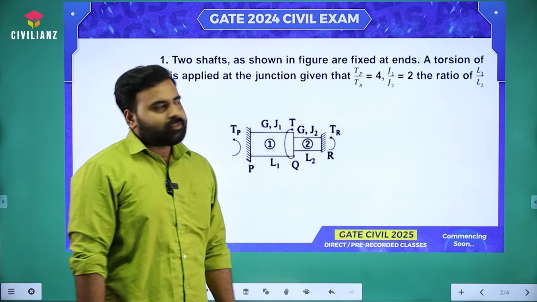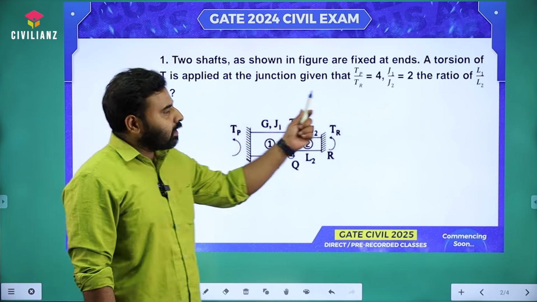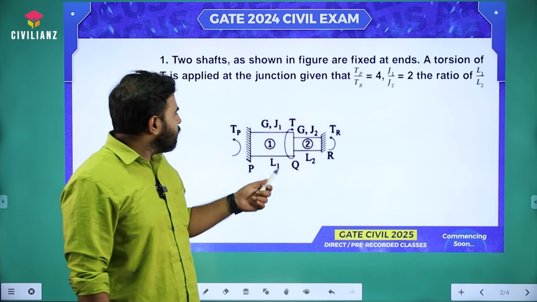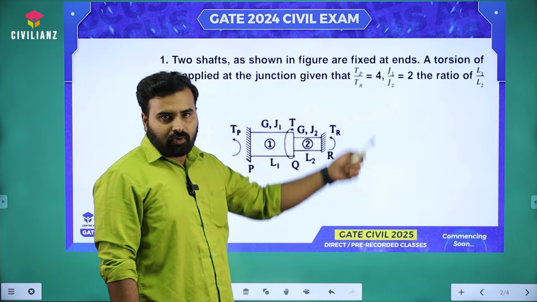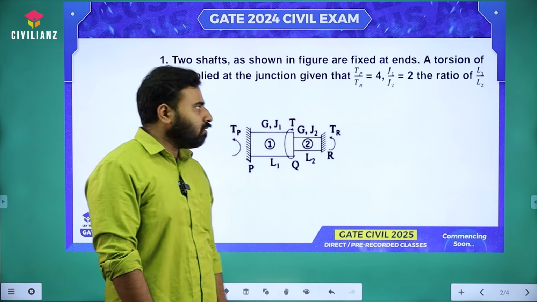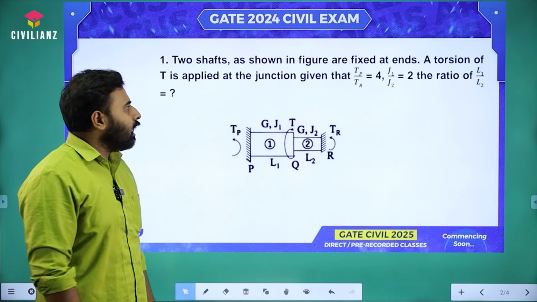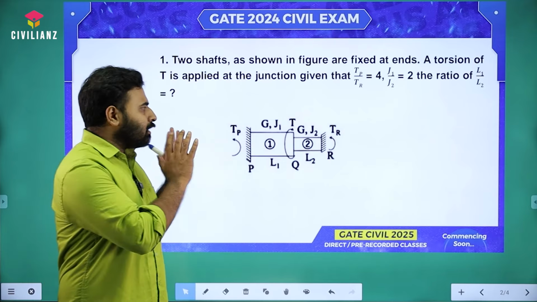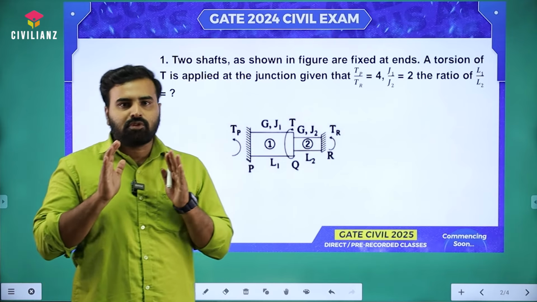There are 2 shafts shown in the figure that are fixed at the ends. The torque T is applied at the junction, and given that the Tp by Tr ratio is 4 as well as the J1 divided by J2 ratio is 2, they have asked for the ratio of L1 by L2. J means polar moment of inertia. So simply applying the torsion equation, we can find the solution for this.